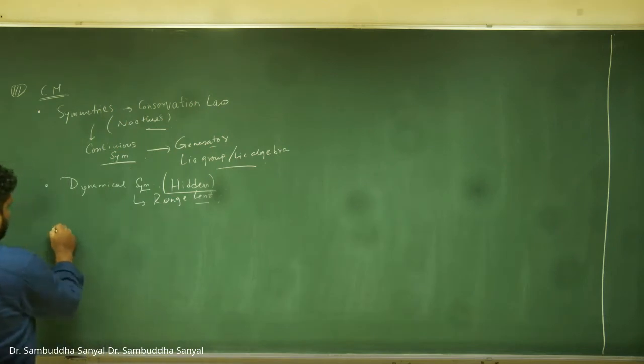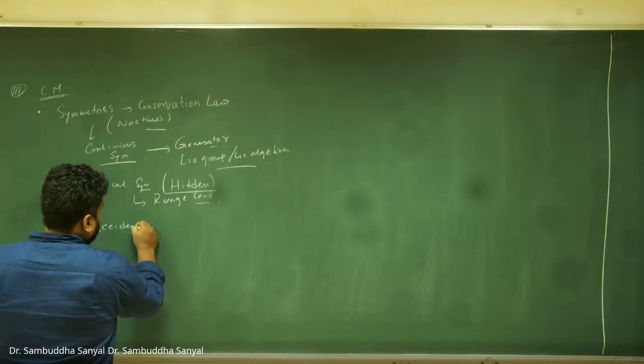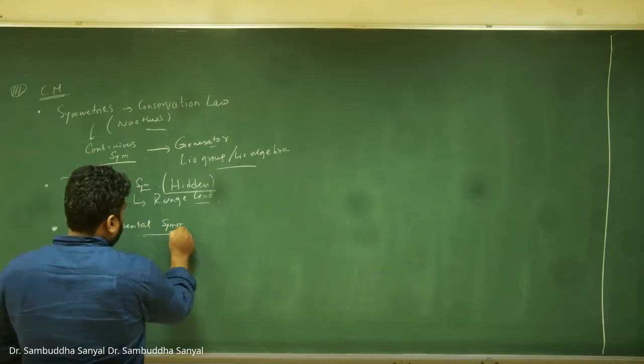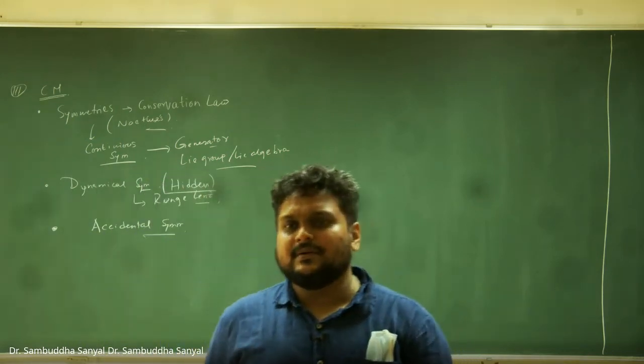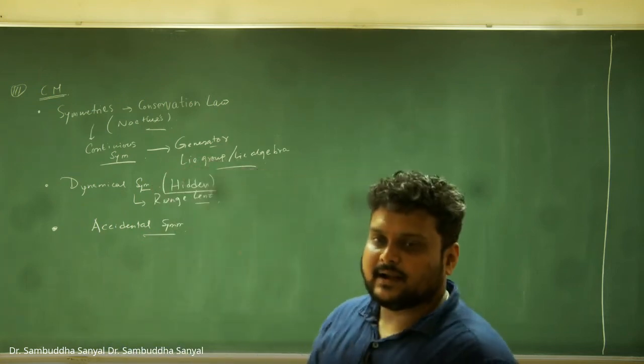Now, there is a third category, which is accidental symmetries, and we have not yet encountered a proper accidental symmetry. Well, we discussed some. You can call the rectangular well an accidental symmetry.